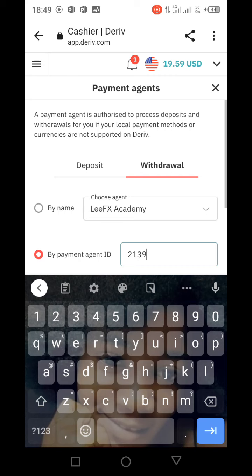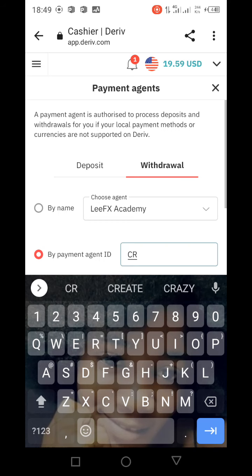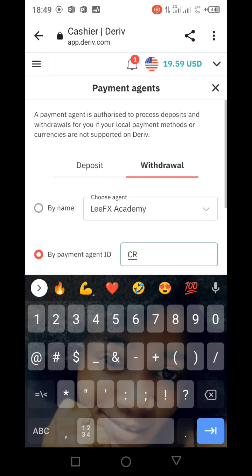That is 2139, 2939, okay, pardon. The CR, it is 21. In fact, you even indicate CR when putting it.